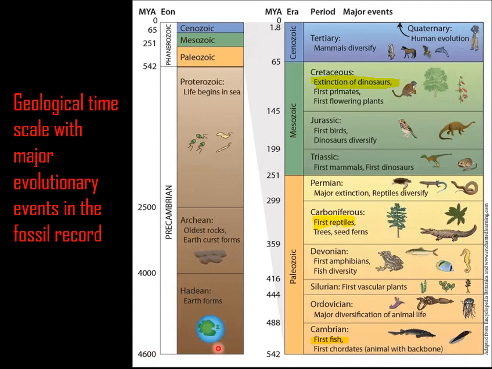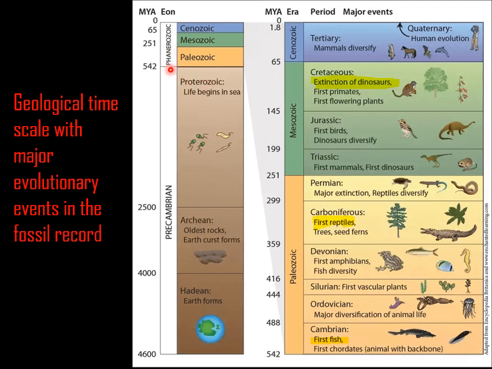In the Hadean period the earth is formed, and in Archean the earth crust is formed, and we got the oldest rock from the Archean eon. And in Proterozoic, life begins in the sea in the form of the first cell, that is amoeba. As all of you know, the first life begins in the sea in the Proterozoic.